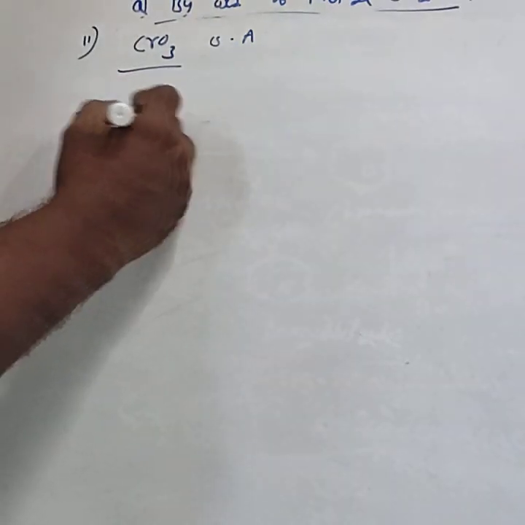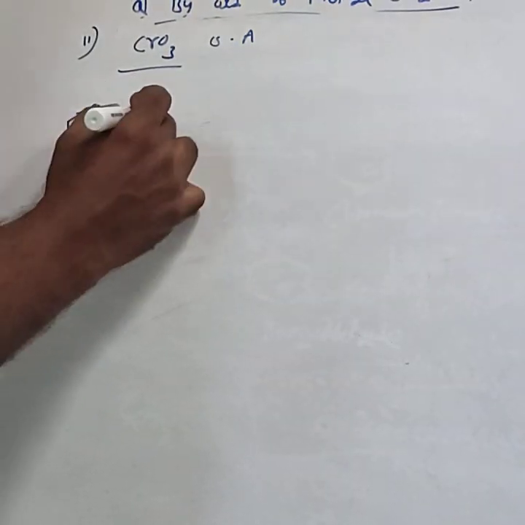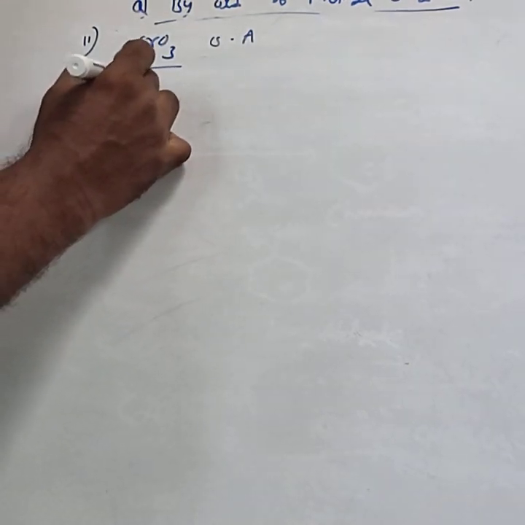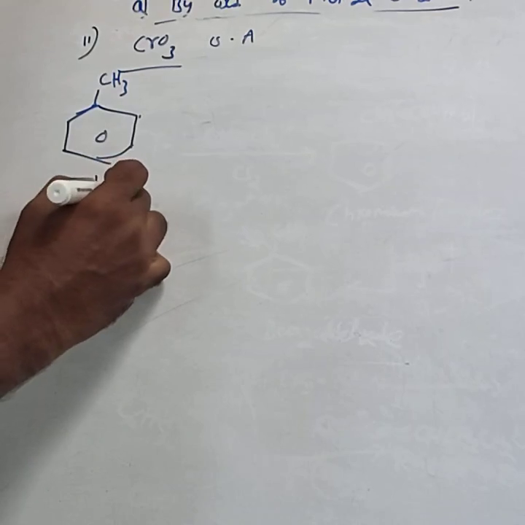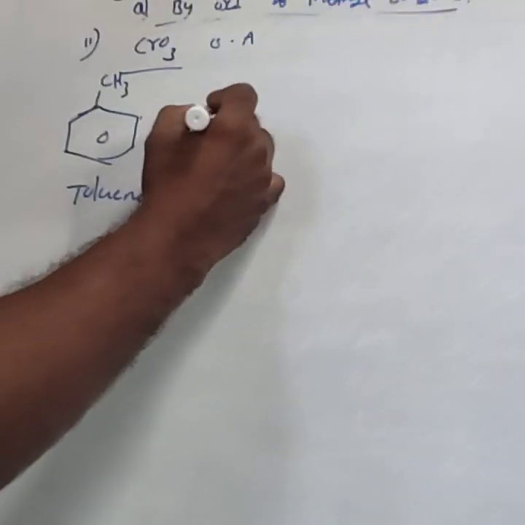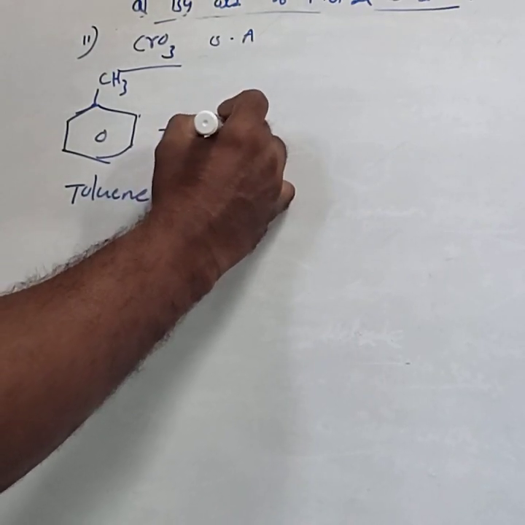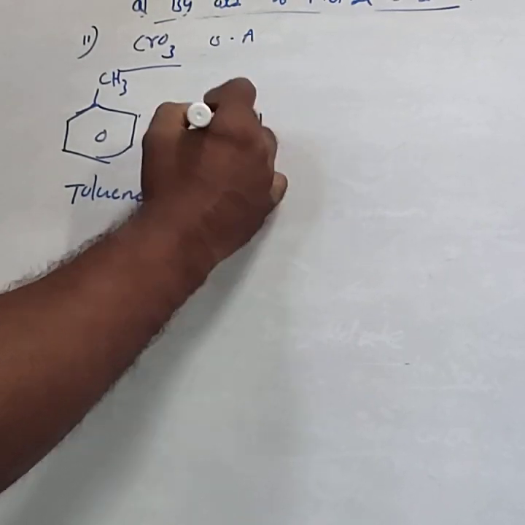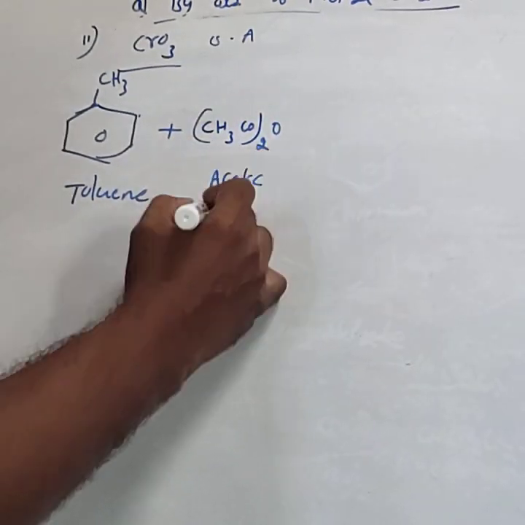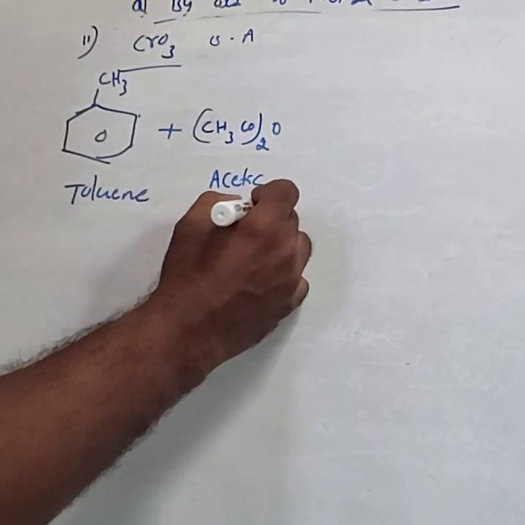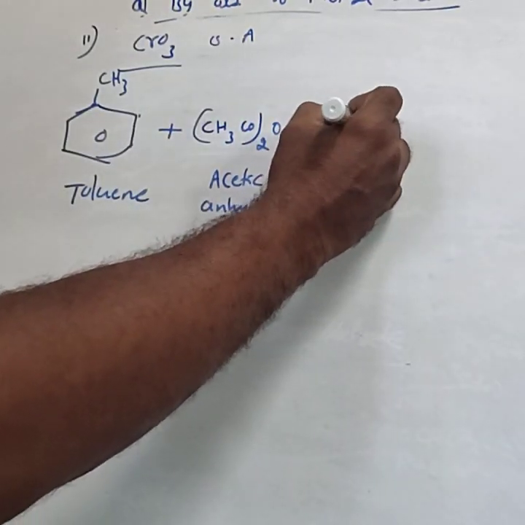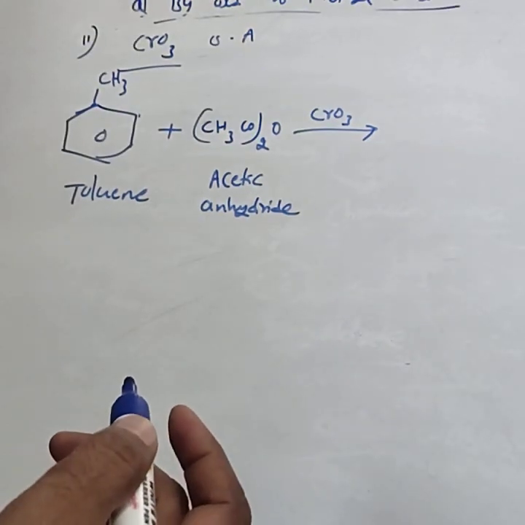Consider methyl benzene, nothing but toluene, C6H5CH3, treated with acetic anhydride, (CH3CO)2O, in the presence of CrO3 as the oxidizing agent.